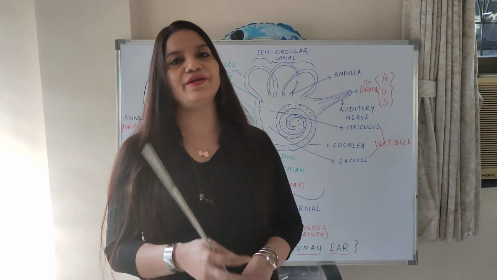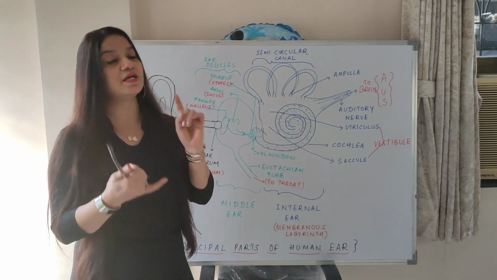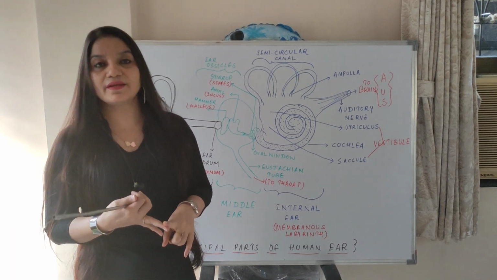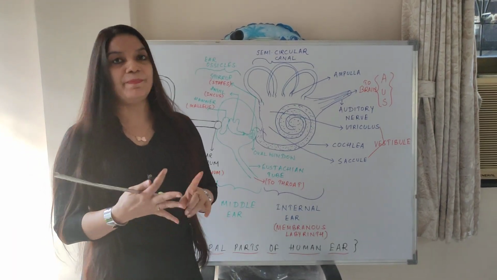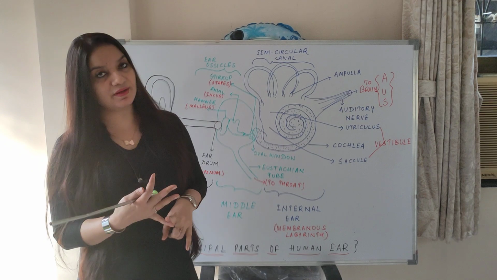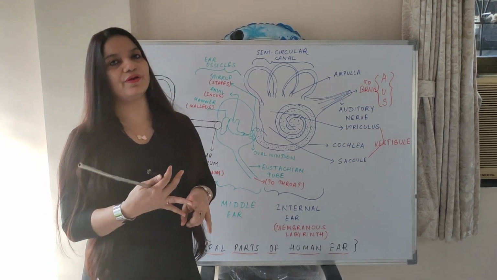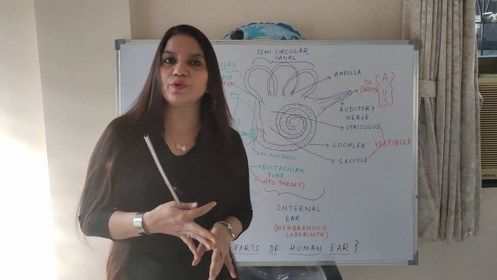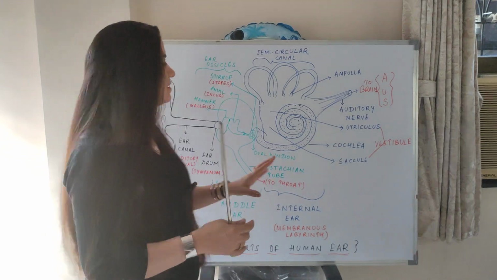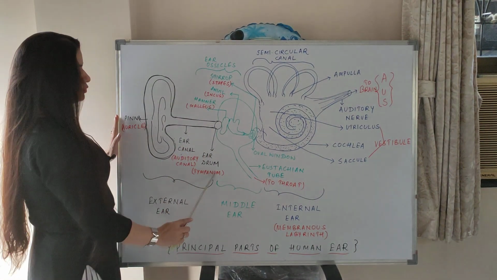External ear is again divided into 3 parts. What are the 3 parts? The pinna, second is the ear canal, third eardrum. Pinna, what is pinna technical name? Auricle. What is ear canal known as? Auditory canal. And what is eardrum known as? Tympanum. So this is external ear, this black portion.